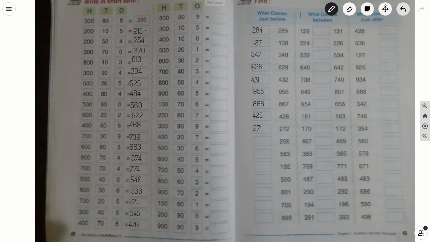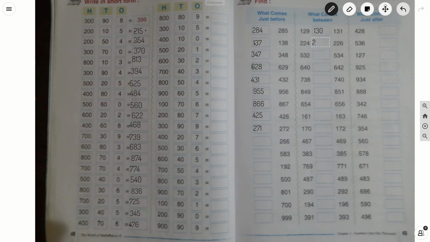Now we will move on to what comes between. 129 and 131. Which number comes? It is 130. 224 and 226.